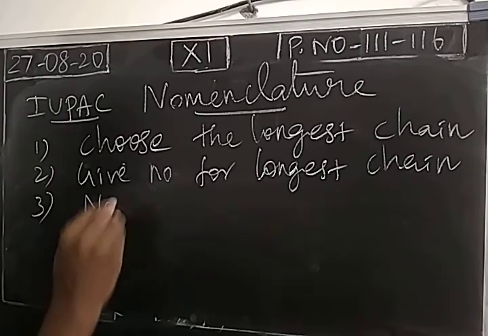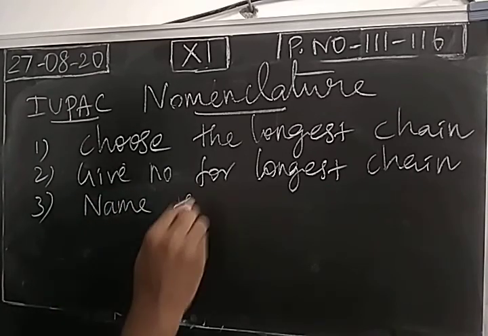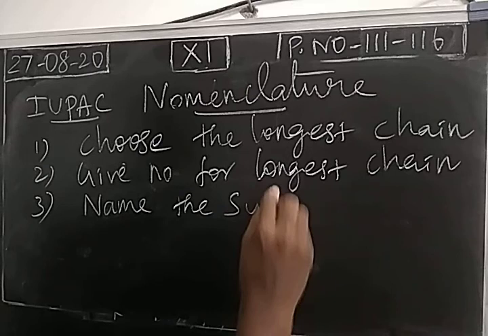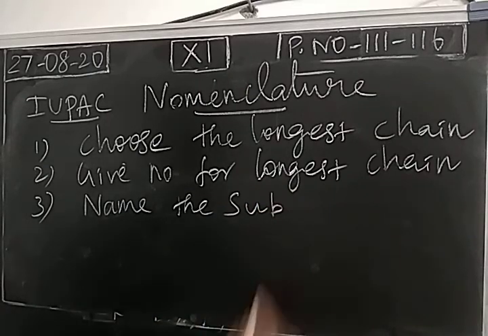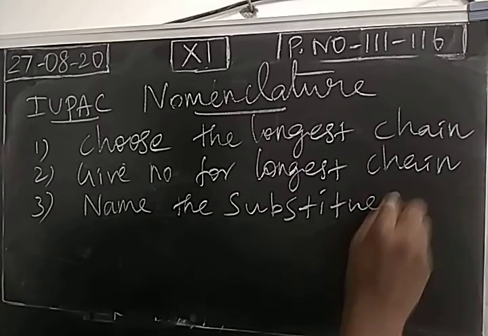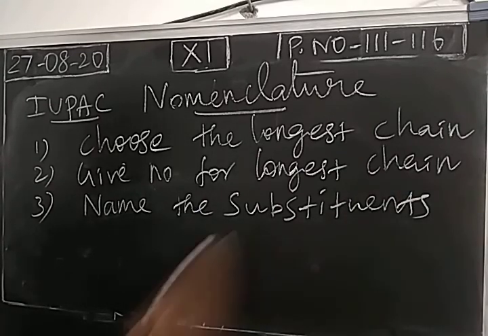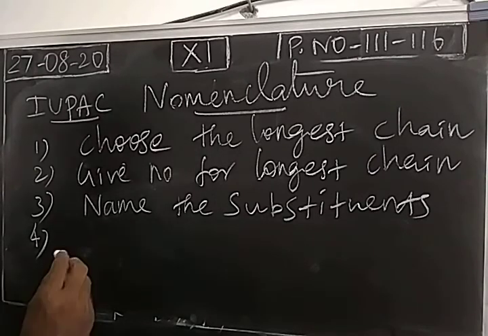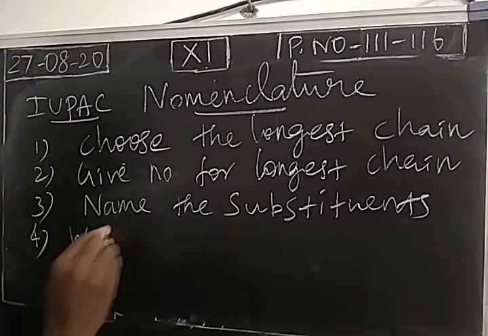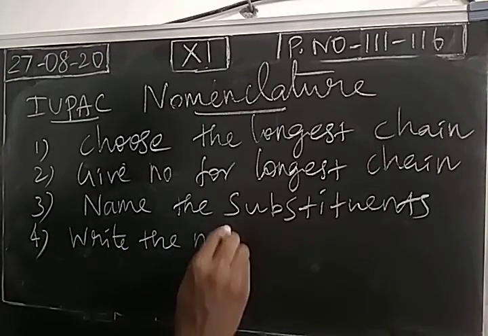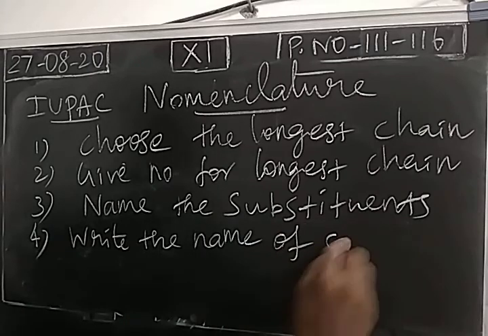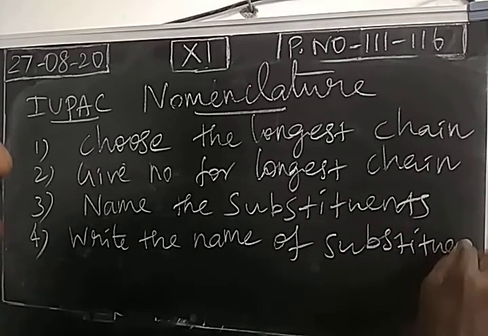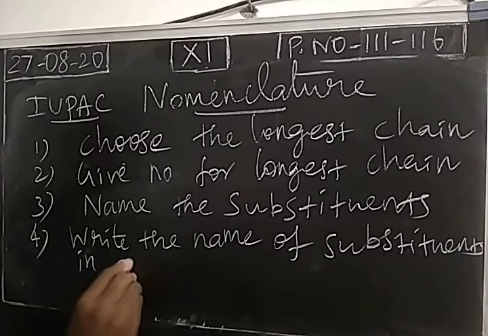Third, give the name for substituent. In the organic compound, after selecting the longest chain, substituents may be there. So we have to give the name for the substituent. Fourth step is, if more than one substituent is present, we have to write the name of the substituents in alphabetical order.